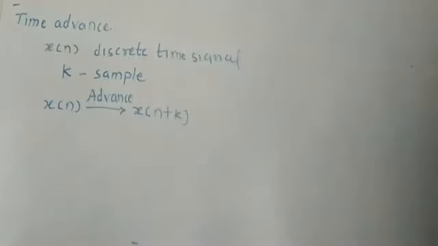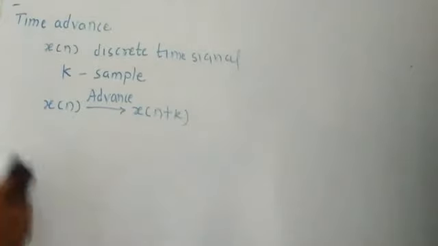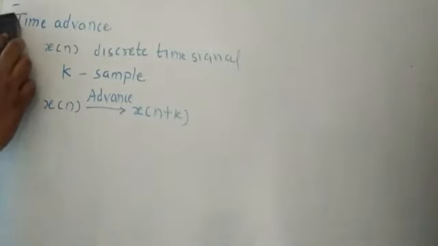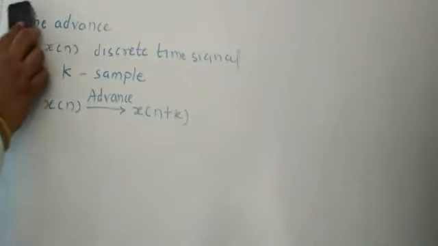Now here we go for understanding how you can use the concept of advancing in the unit step signal. So for this we consider one example, of a unit impulse signal.